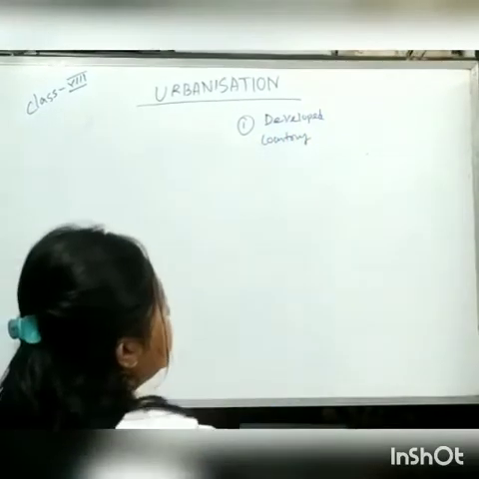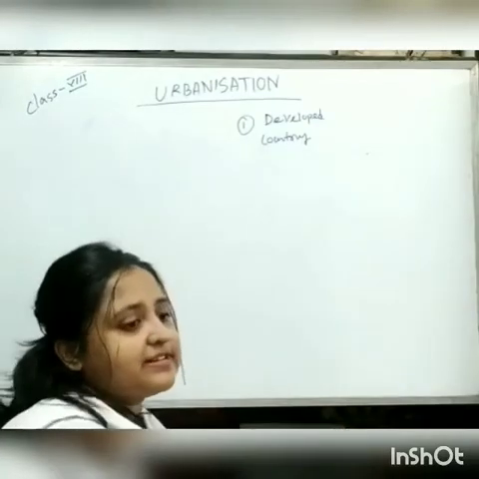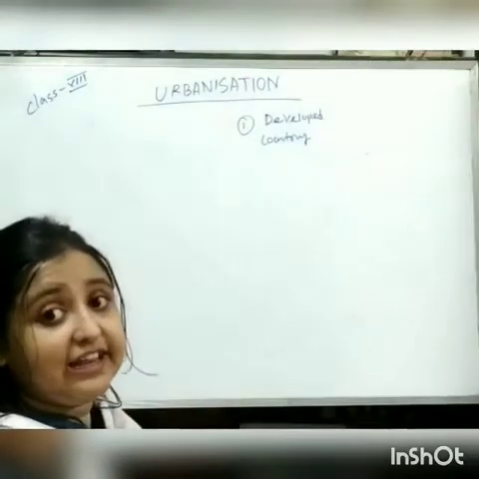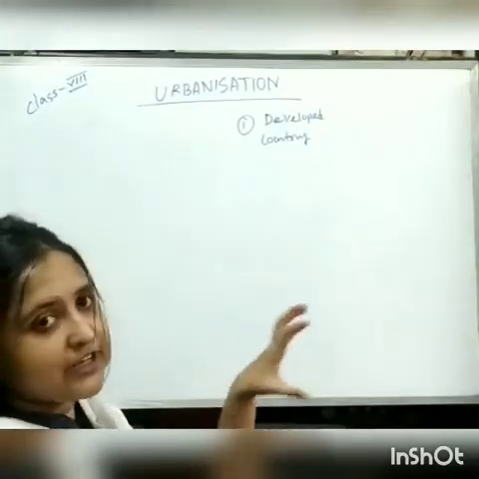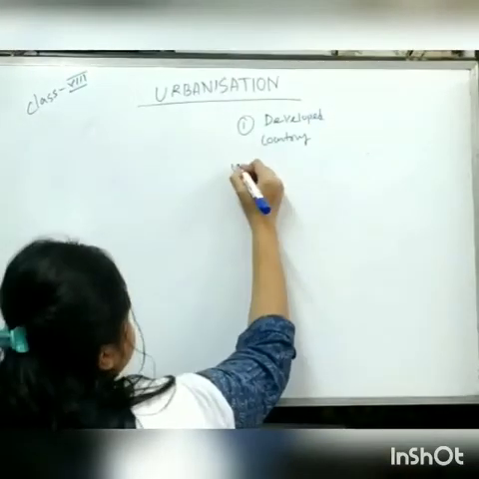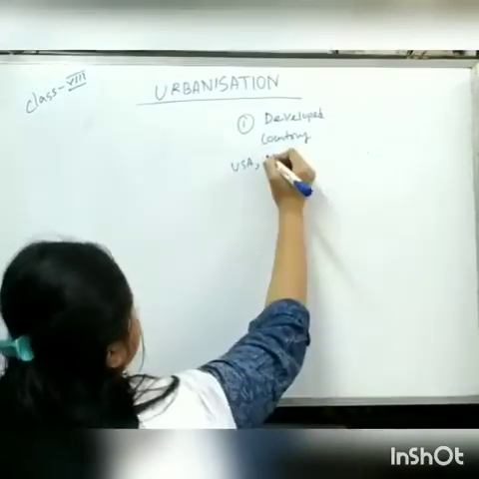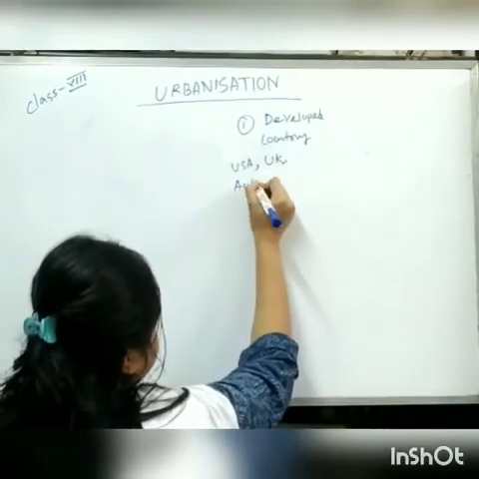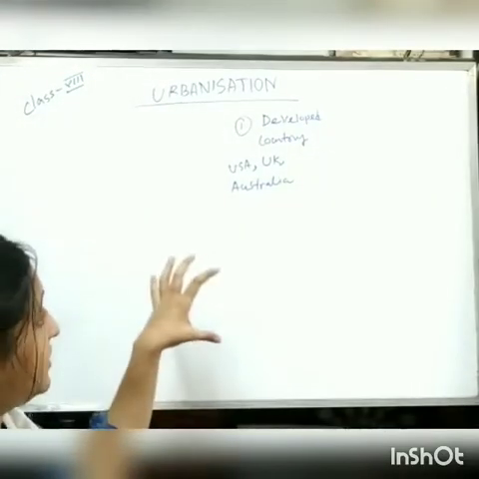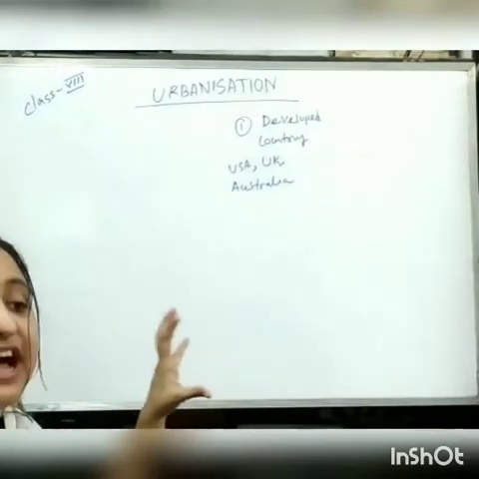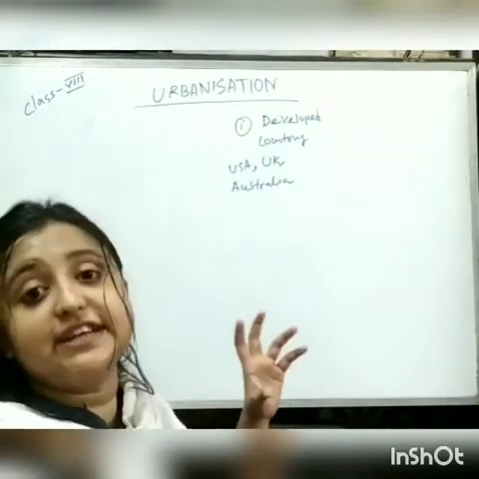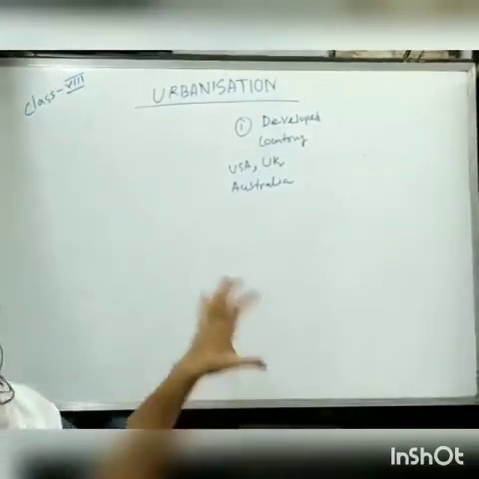Developed countries means better amenities and job sectors, and the educational background is very high, accumulated in that place. So what are examples of a developed country? USA, I mean America, UK, Australia. These are the major countries where the job sectors, the highly IT hub or the quaternary sectors of economy, are highly accumulated.